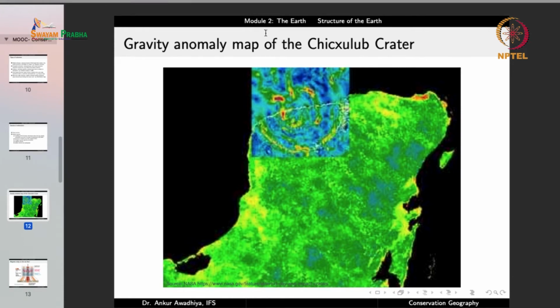Now, this portion is land, this portion is the sea, and it is very difficult for us to directly look at what is inside by removing all the sediments and observing it with our own eyes. But by looking at the gravity anomaly map, we can very easily see that there is something here showing a concentric structure. Now how can you have a concentric structure?